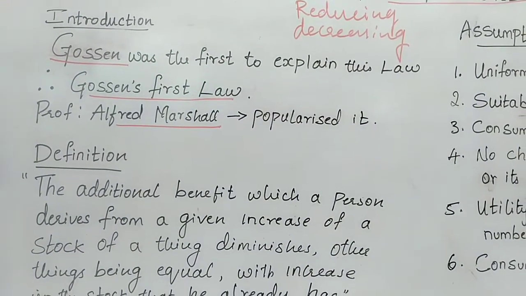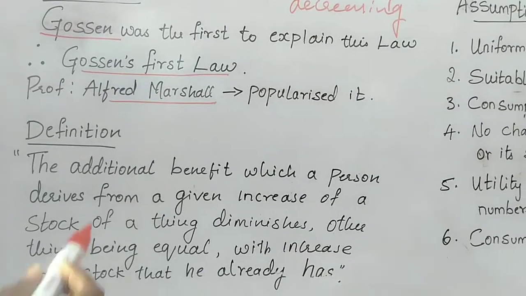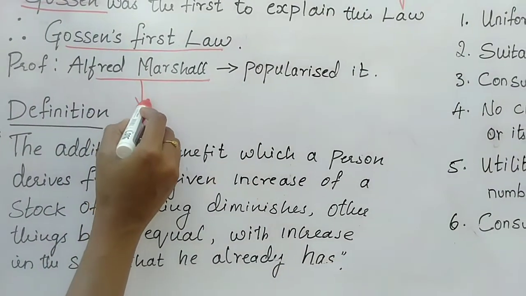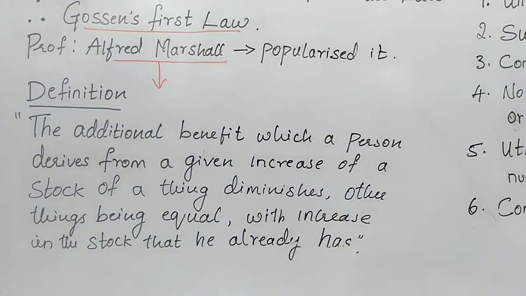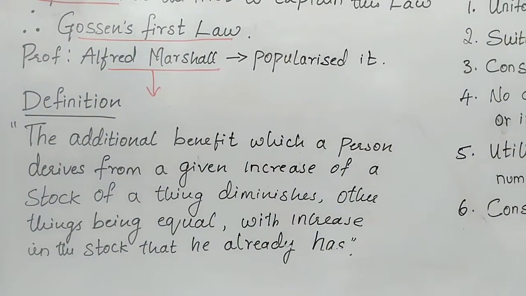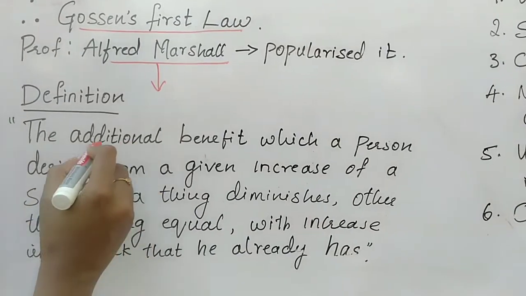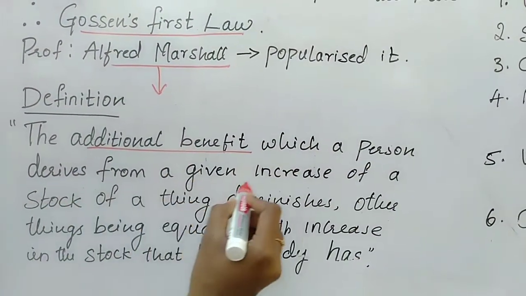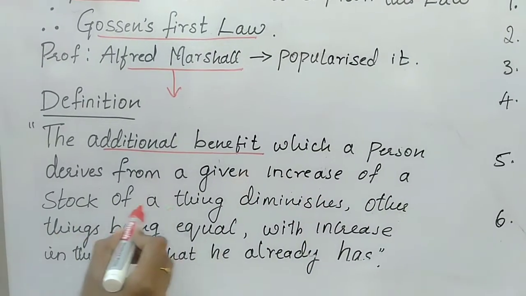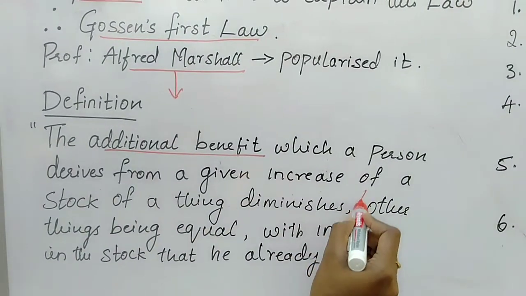Now let us understand the definition given by Alfred Marshall of the law of diminishing marginal utility. Alfred Marshall defines it this way: the additional benefit which a person derives from a given increase of a stock of a thing diminishes.